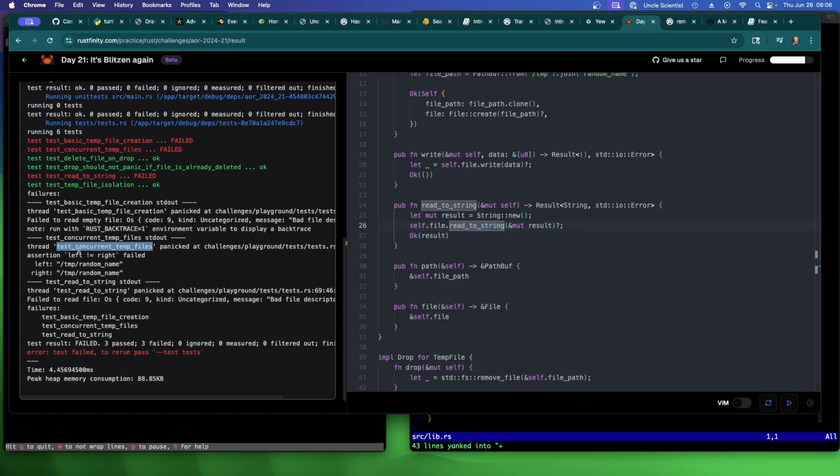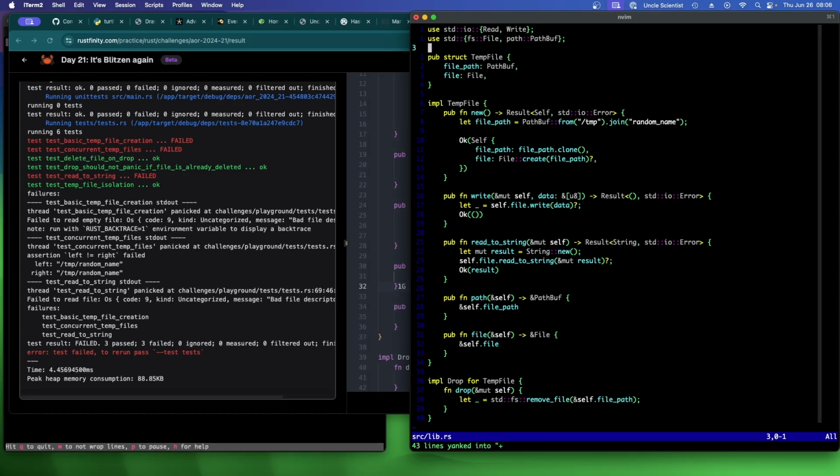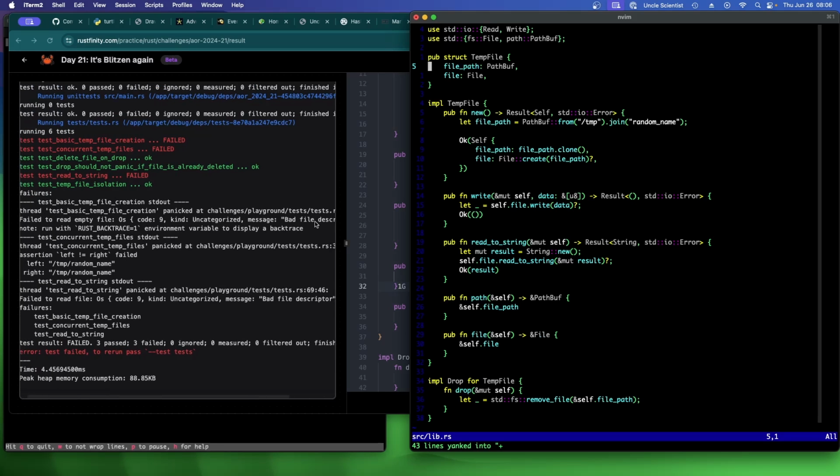Oh, test concurrent temp file. Yeah, okay, we can fix that. Oops. Let's fix the concurrent temp files. But why is the basic temp file creation failing? Failed to read empty file. Bad file descriptor.